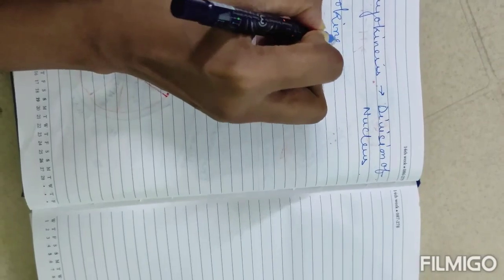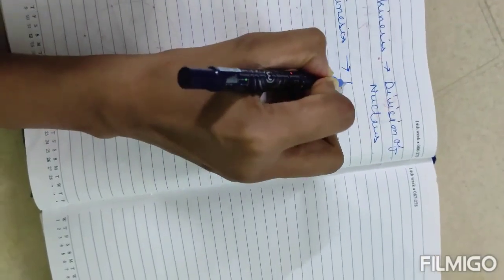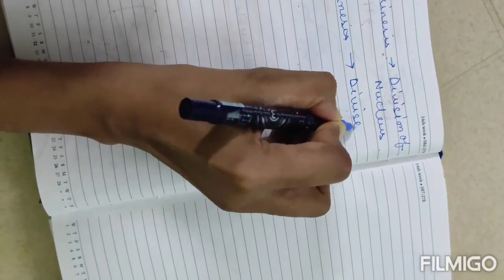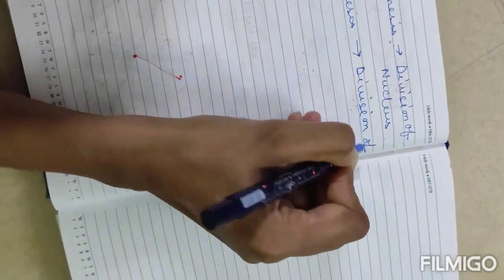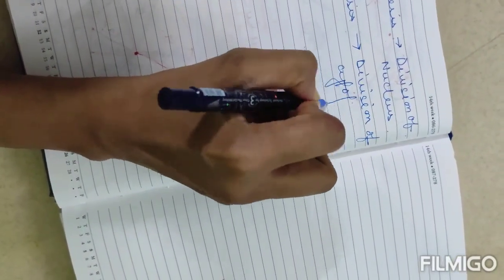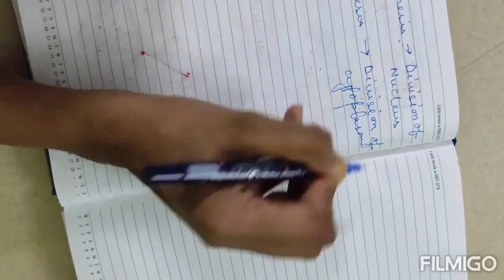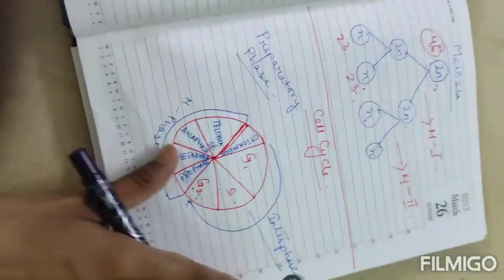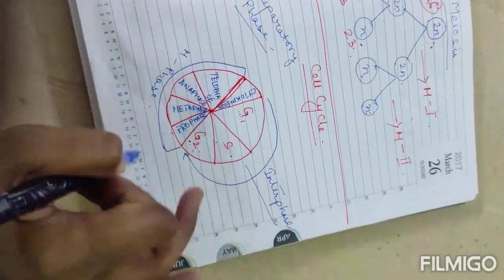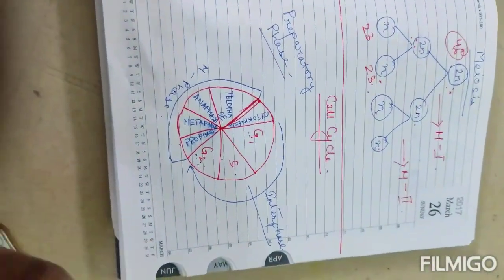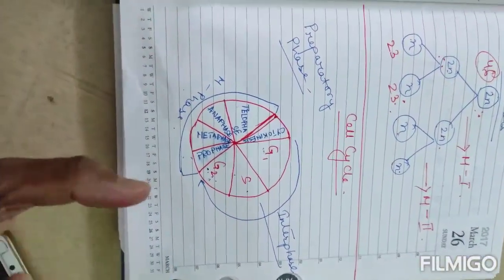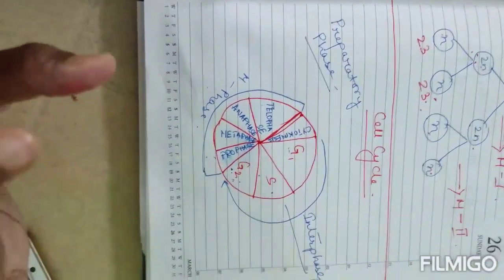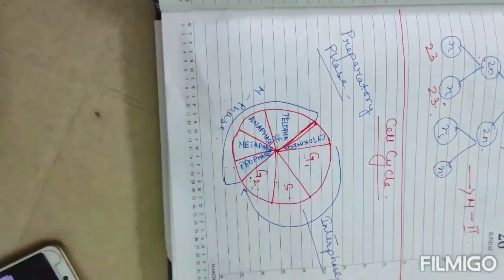Cytokinesis, division of cytoplasm. So till this much I think you are having no problem. So cell division, cell cycle, that means the events of the cell division are being represented in a cyclical manner. This is termed as the cell cycle.